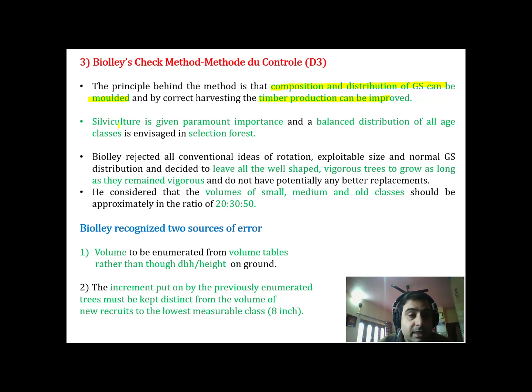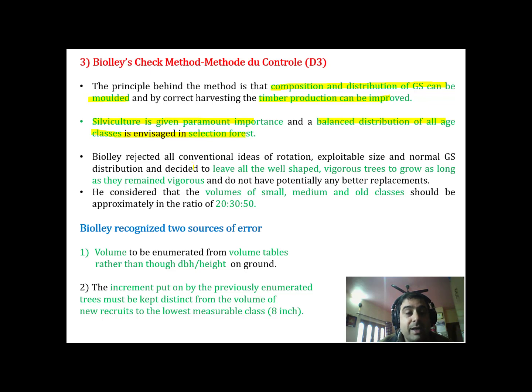Now silviculture in this system is given paramount importance, and balanced distribution of all age classes has to be envisaged in a selection forest. Just like there are different distributions of age classes which are balanced in a regular forest, the same has to be applicable under this method in a selection forest.